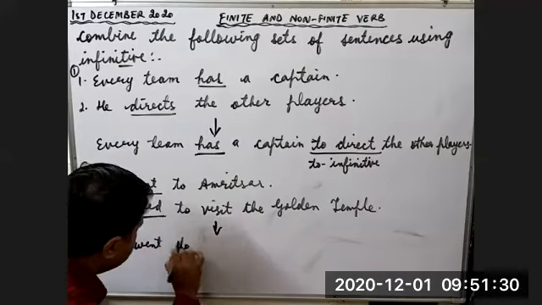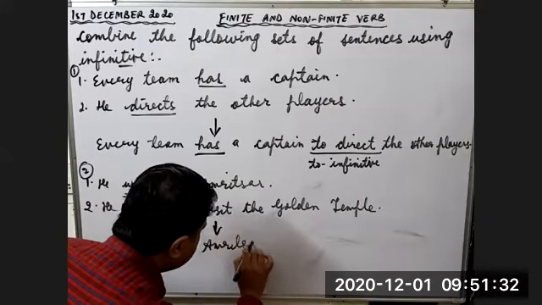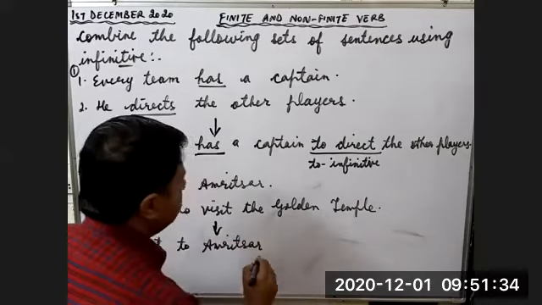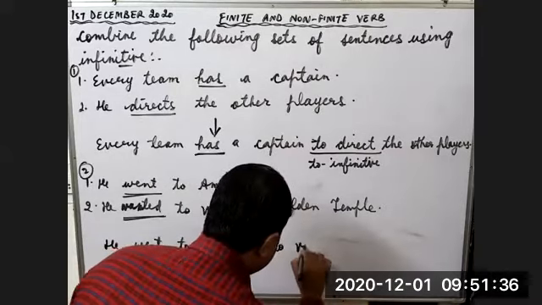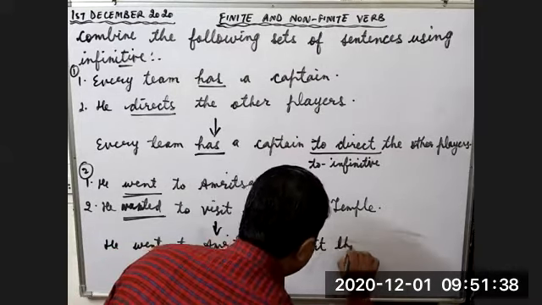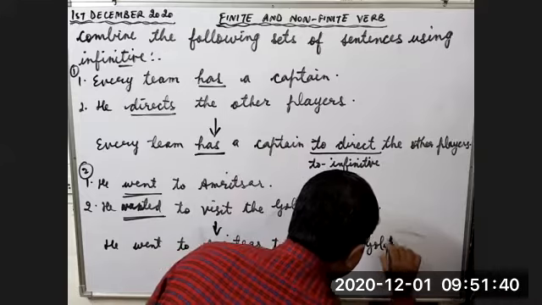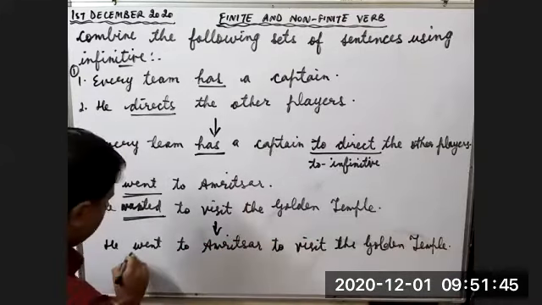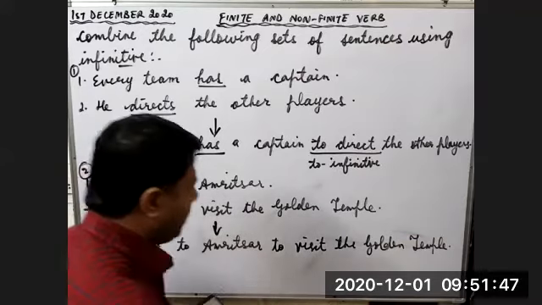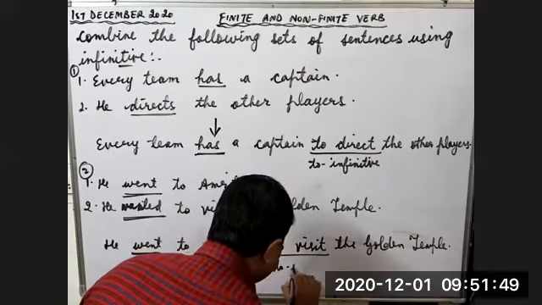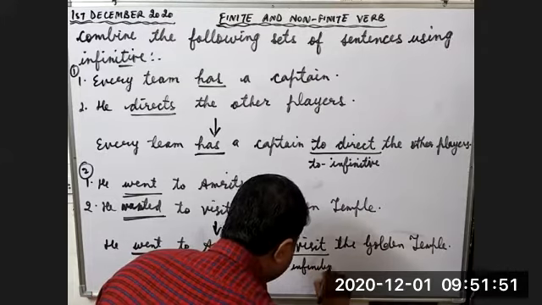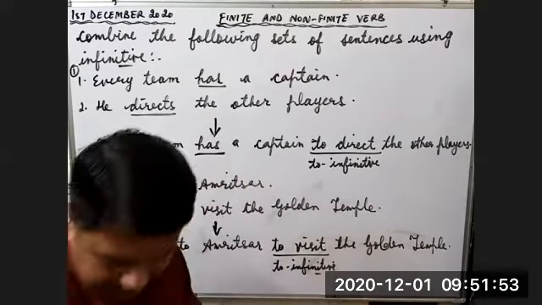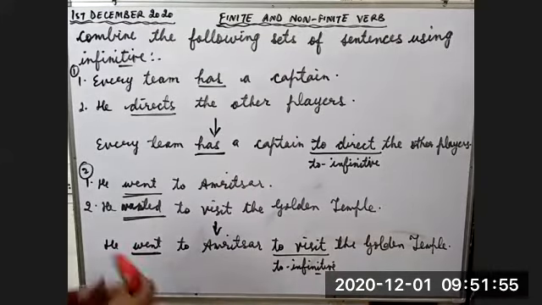So he went to Amritsar to visit the Golden Temple. So went is the only tense element and to visit is to infinitive here. Let's see the third example now.